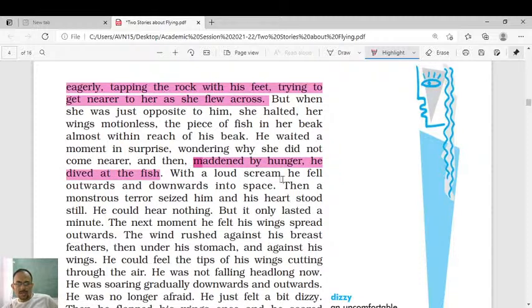With a loud scream, he fell outwards and downwards into space. Then a monstrous terror seized him, and his heart stood still. See, he already started the plunge of flying into the air. So he's already in the air. So, out of his excitement when he was in the air, when he was after his mom, trying to catch hold of the fish or trying to get some food from his mom, he was feeling afraid. He has taken the plunge. He's already in the air.